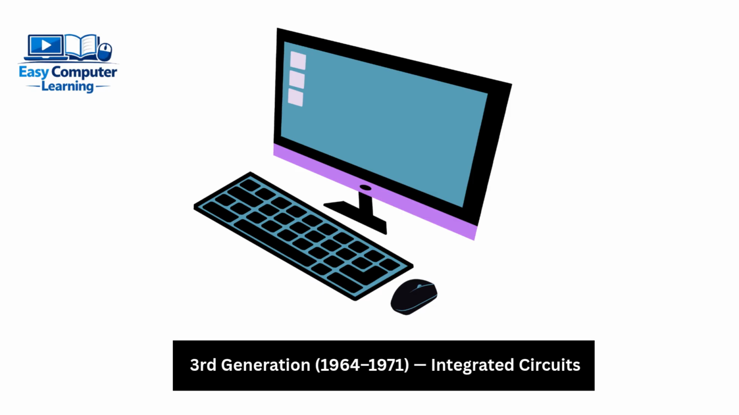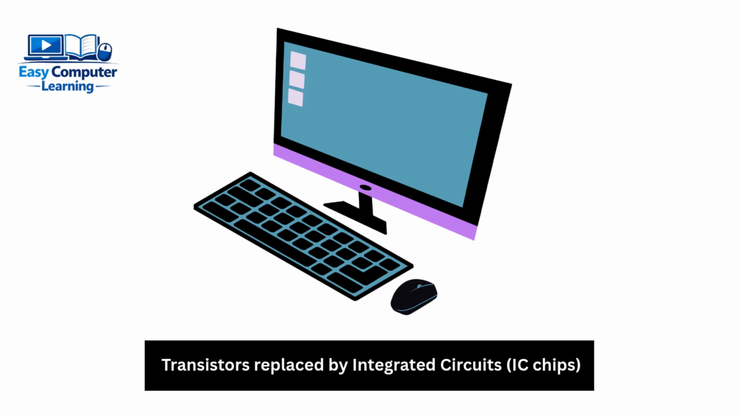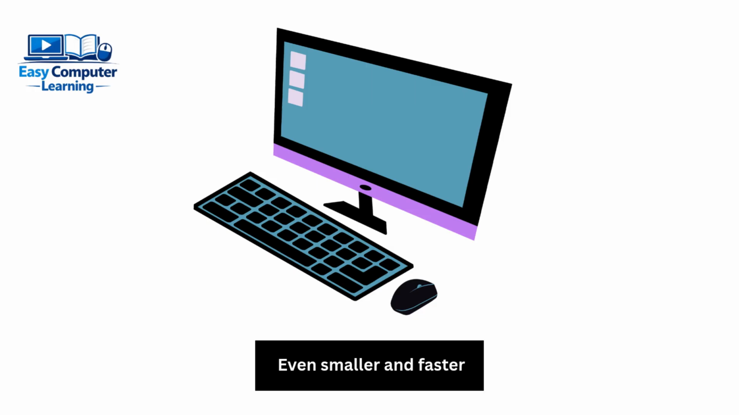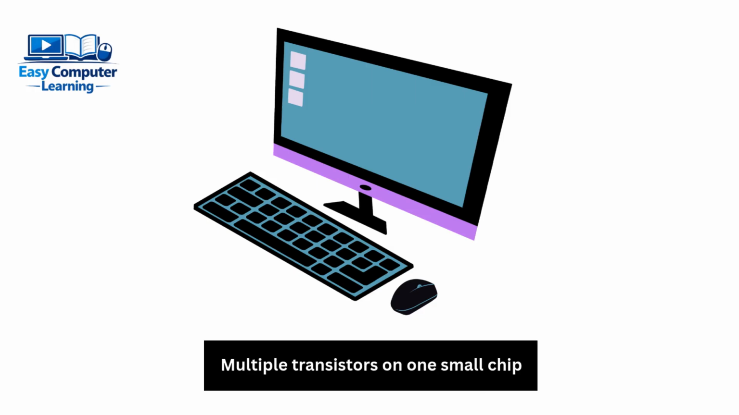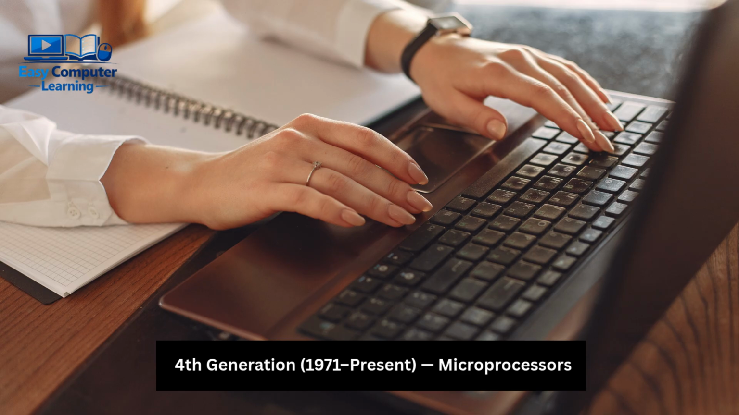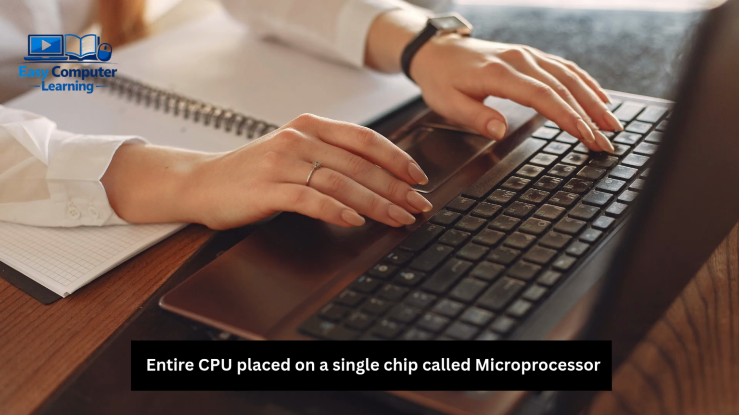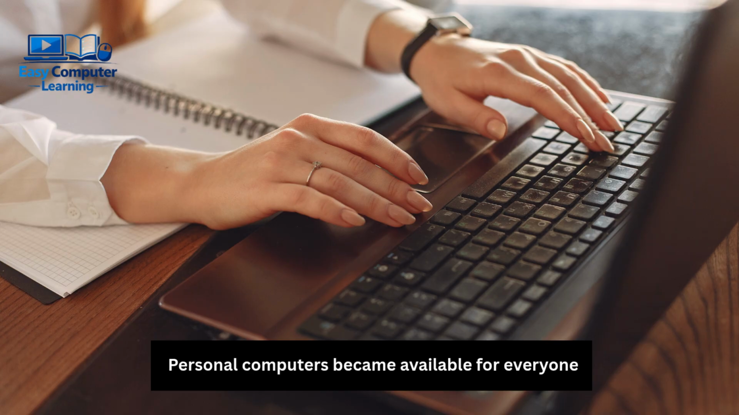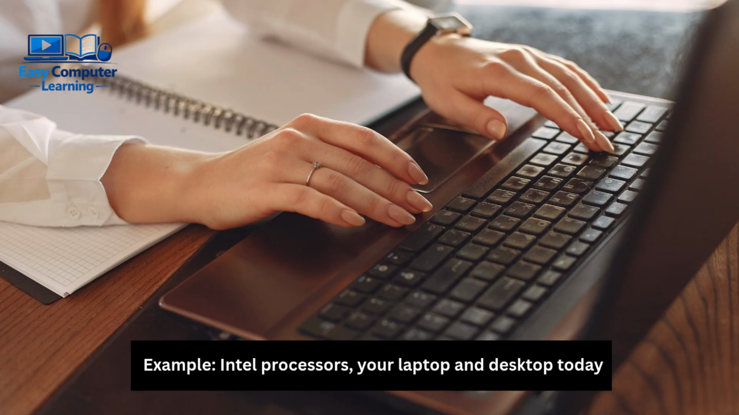Third generation, 1964 to 1971. Integrated circuits. Transistors replaced by integrated circuits, IC chips. Even smaller and faster. Multiple transistors on one small chip. Example, IBM 360. Fourth generation, 1971 to present. Microprocessors. Entire CPU placed on a single chip. Personal computers became available for everyone. Example, Intel processors. Your laptop and desktop today.